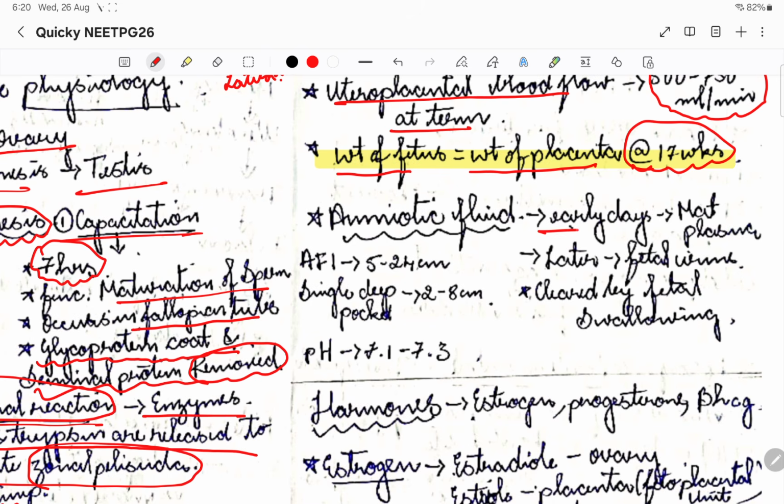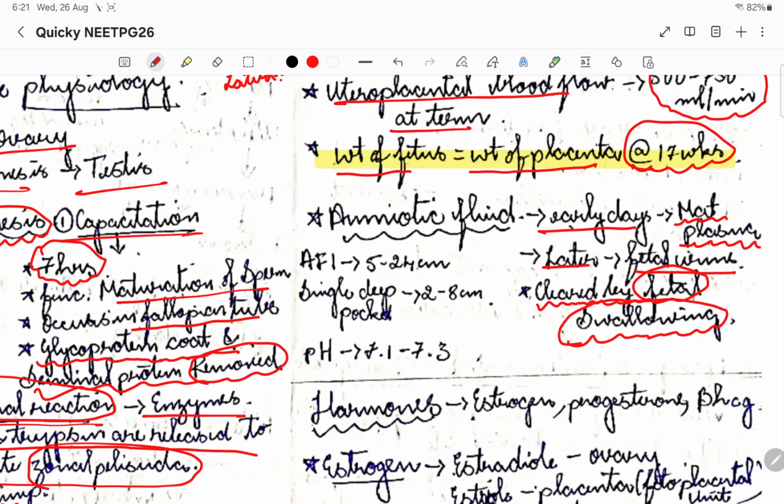So in the early days, it is the maternal plasma that is forming the amniotic fluid, but in the later stages, it is the fetal urine. Okay, so we discussed, right, if fetal urine is not there, as in Potter's sequence, it is going to be oligohydramnios. So amniotic fluid is produced from fetal urine, whereas the clearance of the amniotic fluid is by fetal swallowing. Okay, so the fetus keeps on swallowing, and that is how the amniotic fluid gets cleared.